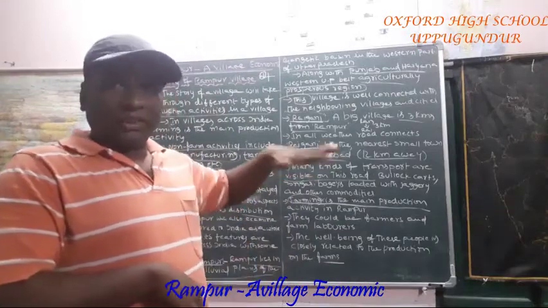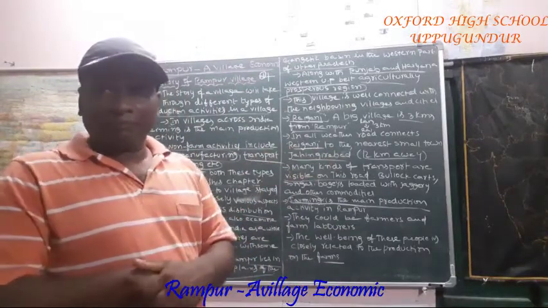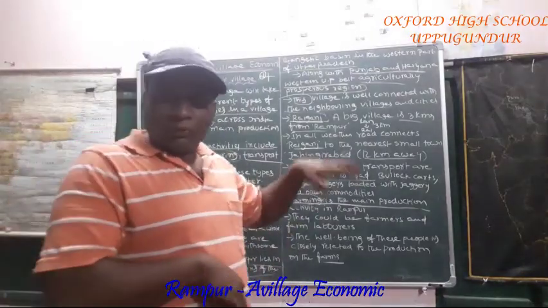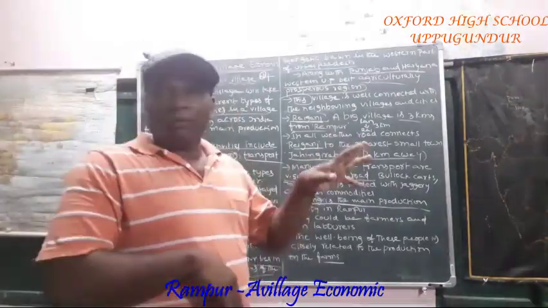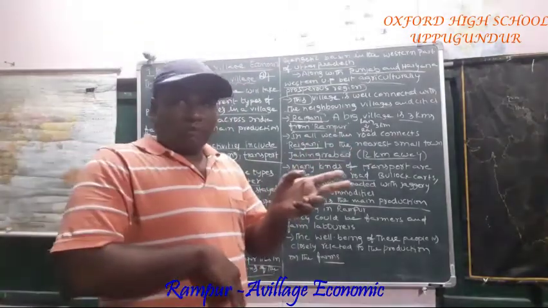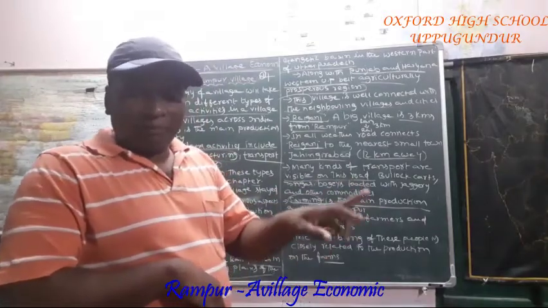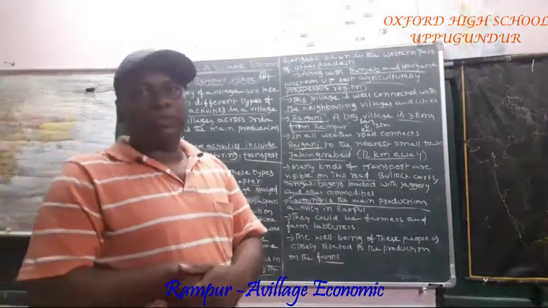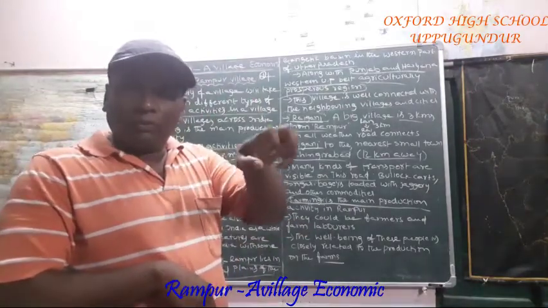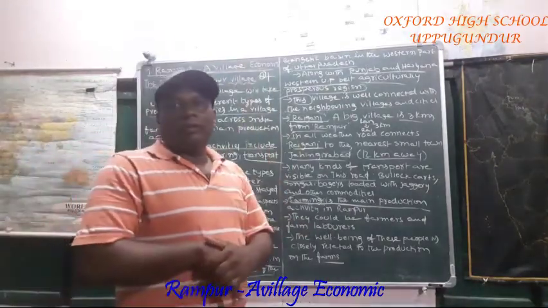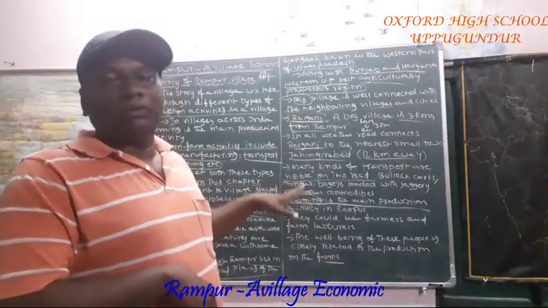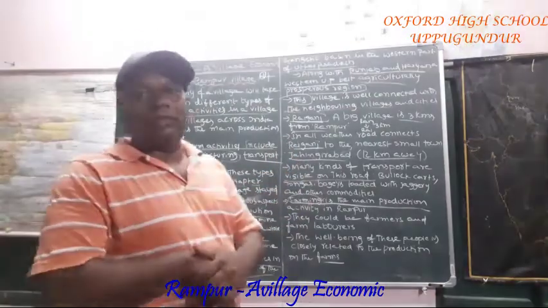Which is the nearest village? Raiganj is the nearest village to Rampur. How many kilometers away is Raiganj? 3 kilometers. What is the distance between Rampur and Jahangirabad? 12 kilometers. Jahangirabad is the nearest small town to Raiganj. Then on that road, which kinds of transportation systems can we observe?